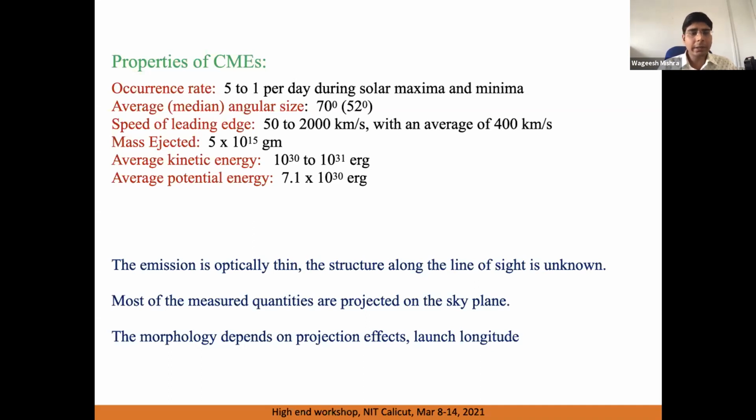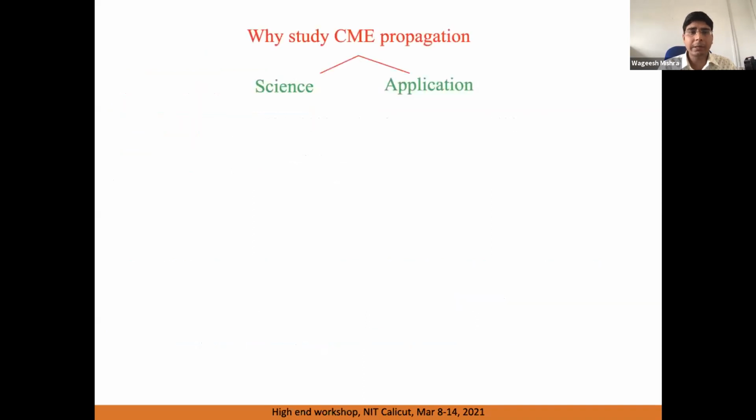The problem is that all these properties are derived from plane-of-sky projected observations, because when we image a CME, what we basically do is observe it in a projected plane of sky. That makes these parameters very dependent on the observations, and therefore we need multi-point observations.